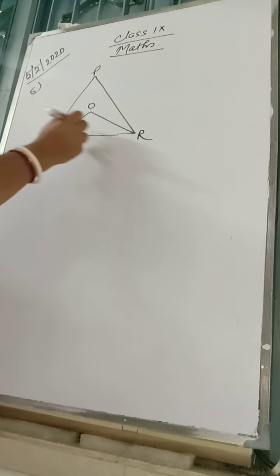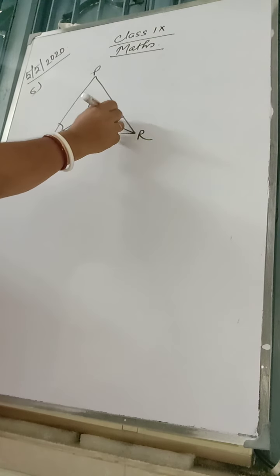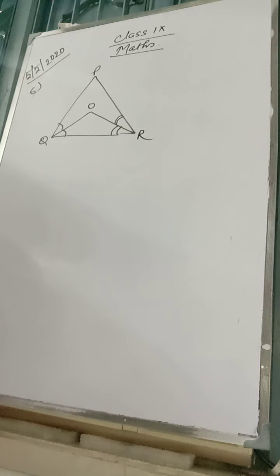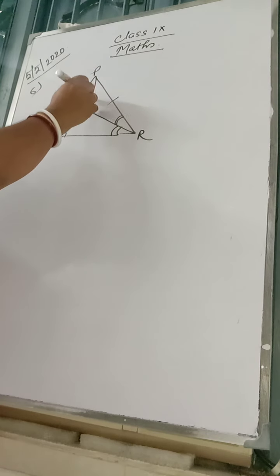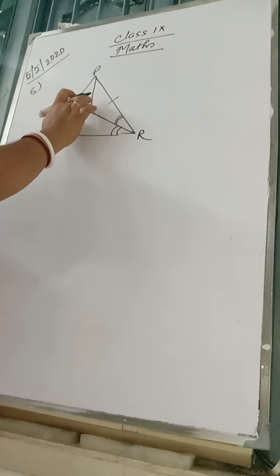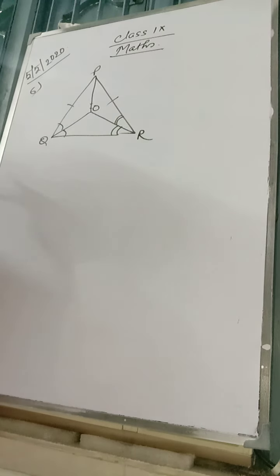This angle is equal to this, and this is equal to this. The sides are equal. PQ is equal to PR. Prove that PO bisects angle QPR. Or angle P is the same thing.